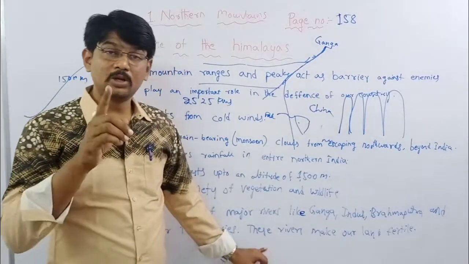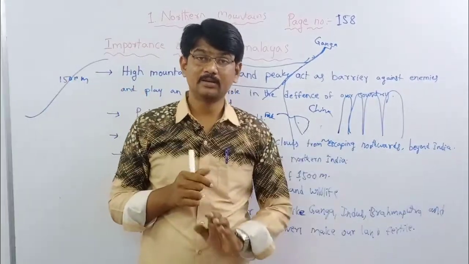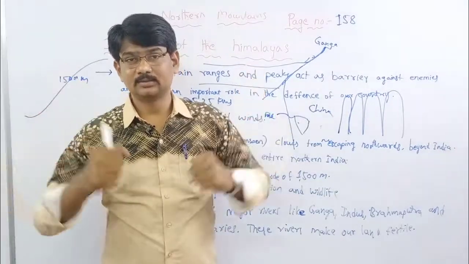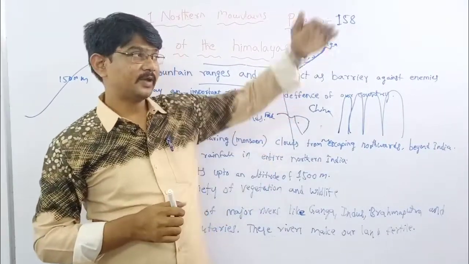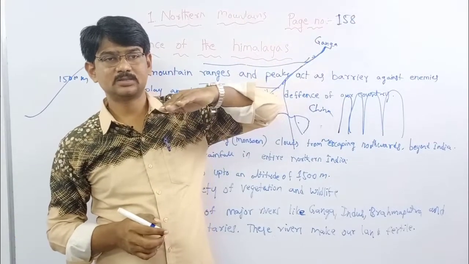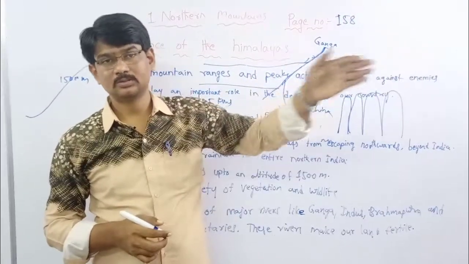At the same time, one more important thing about rivers: these rivers make our land fertile. What is the meaning of fertile? Strength. What does a river flowing mean? Just water flowing from one place to another.